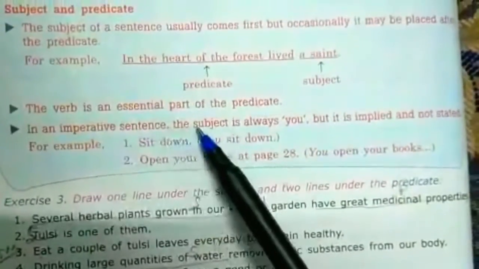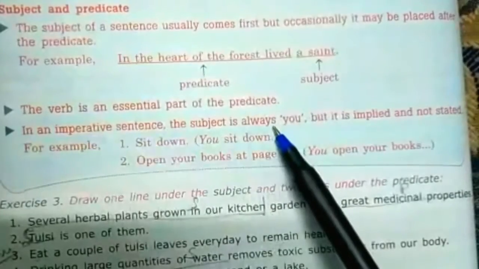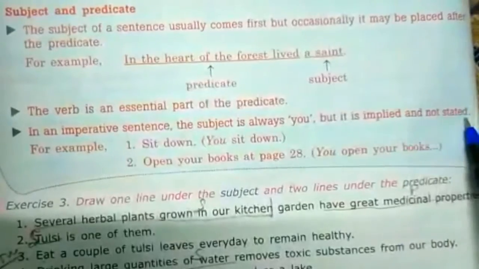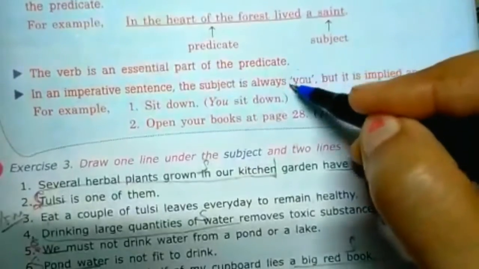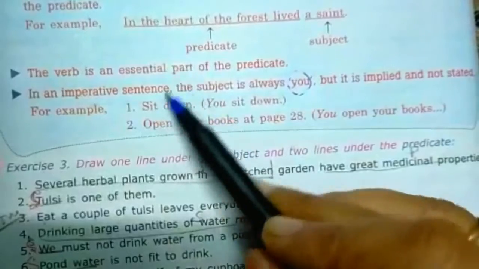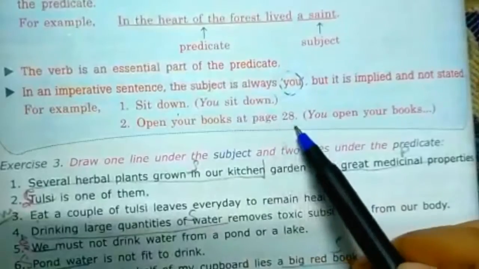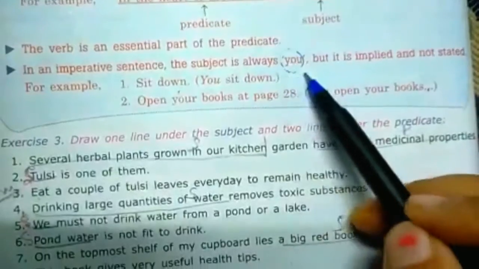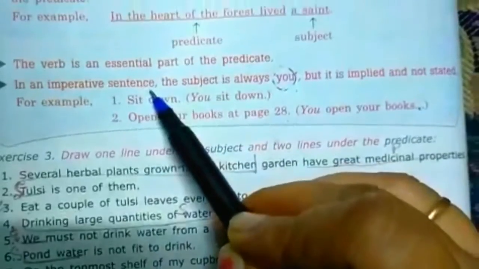In an imperative sentence, the subject is always you. It is implied and not stated. For example, sit down. So here, whom are we talking about? You sit down. Open your books at page. So here we are talking about whom? You open your books. So you is the subject when we talk about imperative sentences.